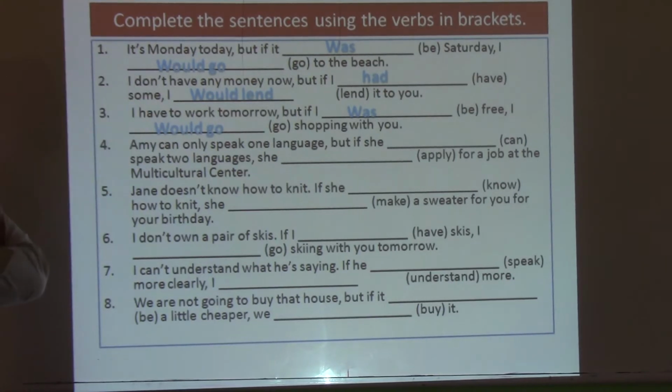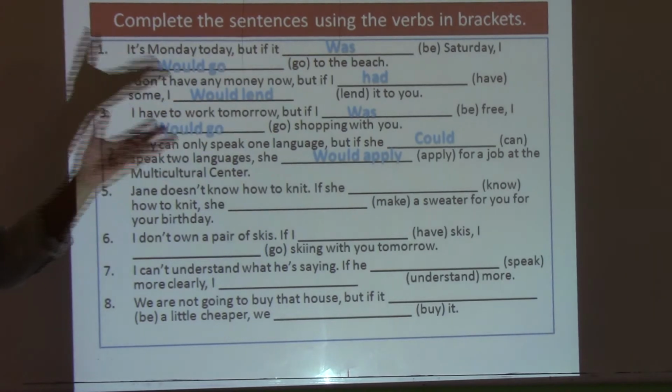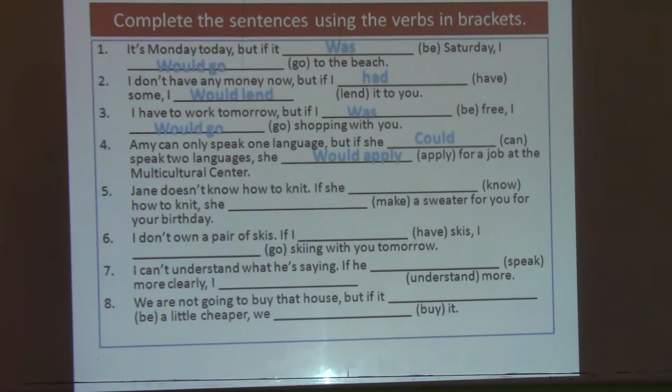So what should we say there? If she could, and she would apply here. So here we use could because could is the simple past of can, okay? The fifth one, Jane doesn't know how to knit. If she know how to knit, she make a sweater for you for your birthday, okay? So we should say here, if she knew, she would make.